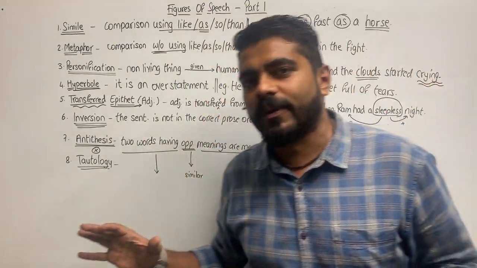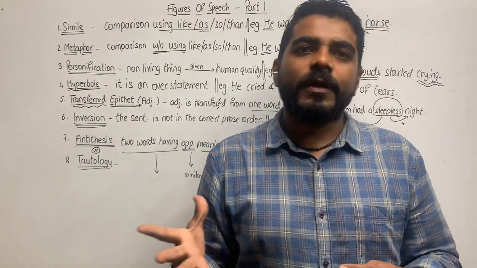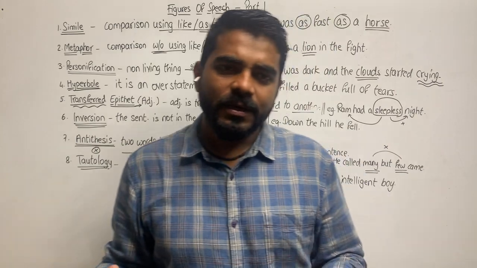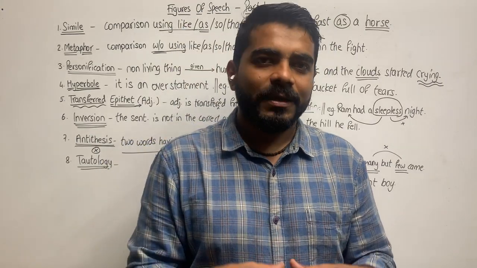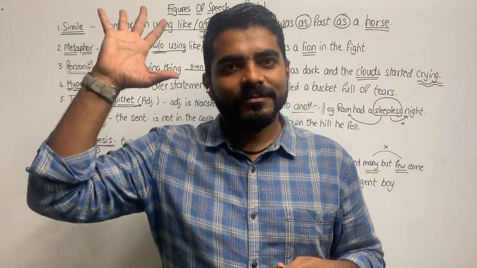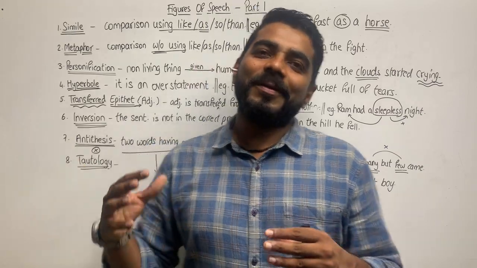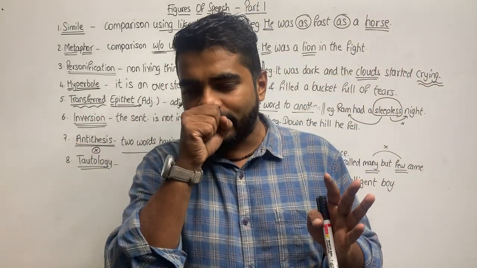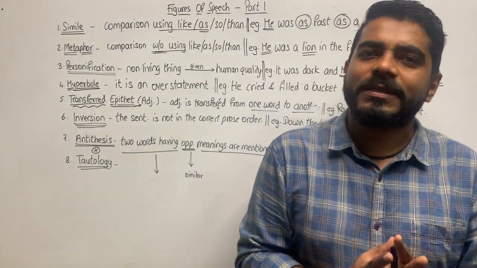These are the most common ones. In part 2, we'll be doing some more, maybe another 8 figures of speech. So these are the 16 common ones. In all, there are more than 30. We need not study them all. We'll be doing these 16 common ones, and most of it should be covering all kinds of sentences.